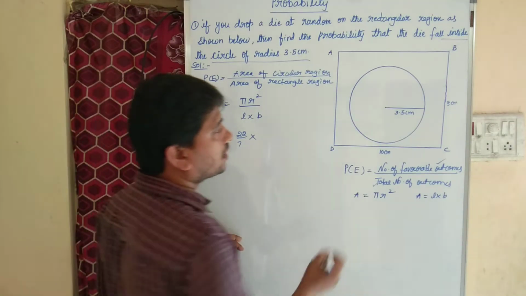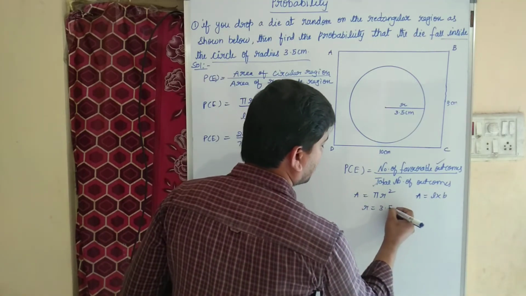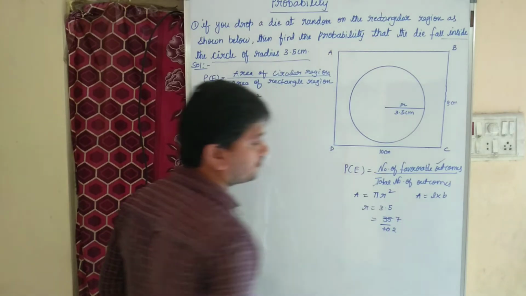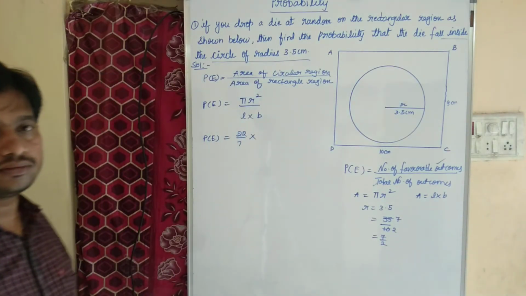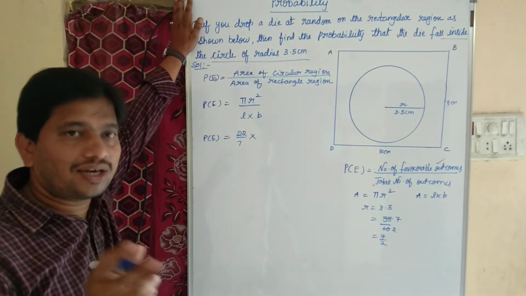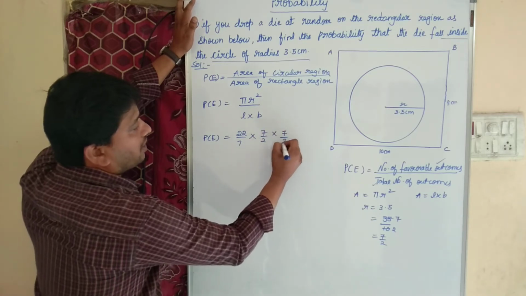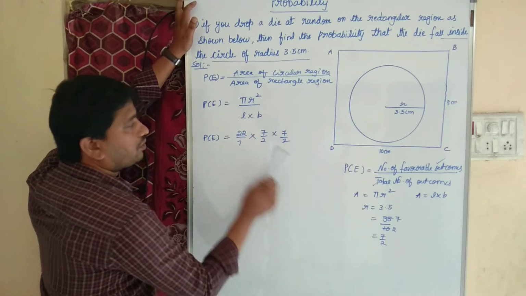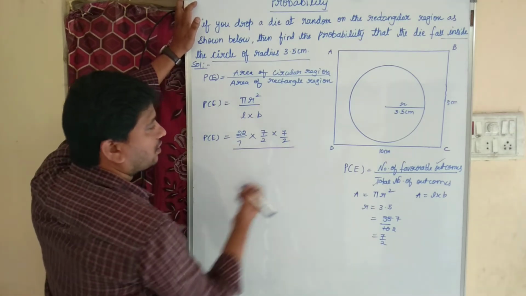And what about radius? As it is given, radius is 3.5 centimeter. I can write it as 35/10, that is 7/2. So R value is 7/2, right? Actually we have R square here. R square is nothing but R into R, right? Yes, R value 7/2 into 7/2. Are you confused? No. Pi value 22/7 we substitute, R value we got 7/2. R square is there, so 2 times we need to write 7/2, divided by length into breadth.